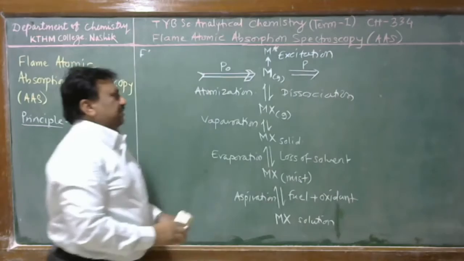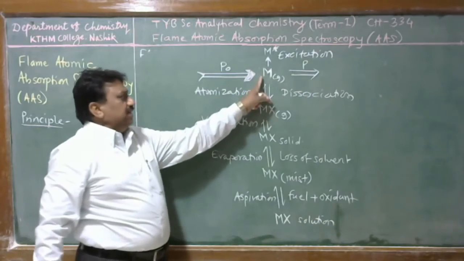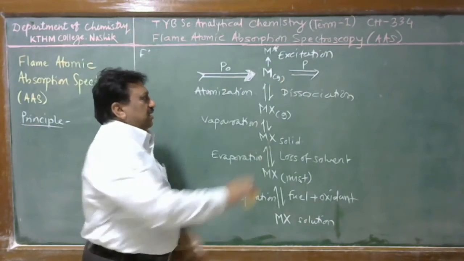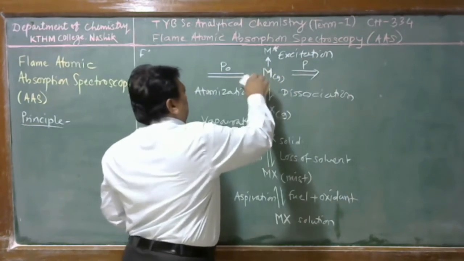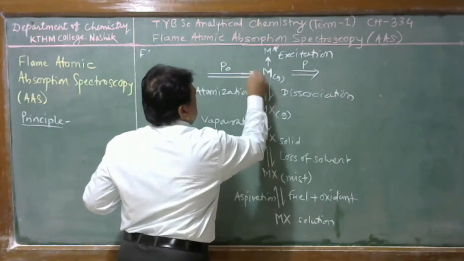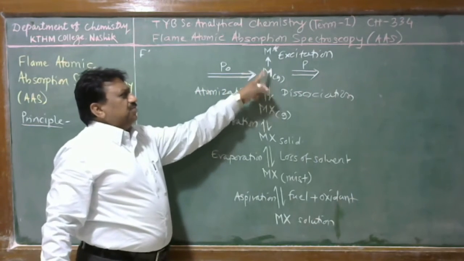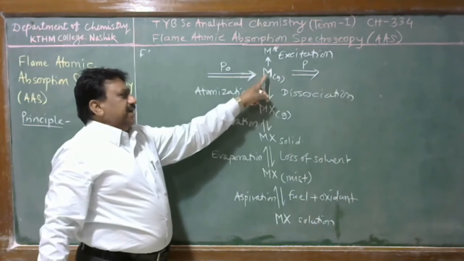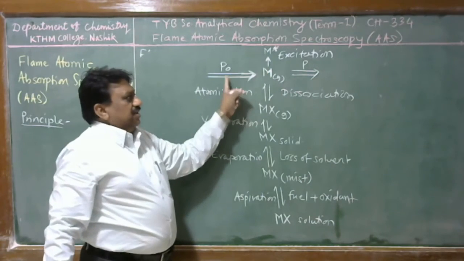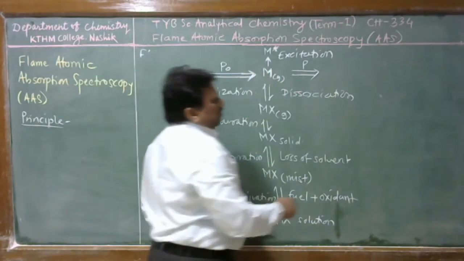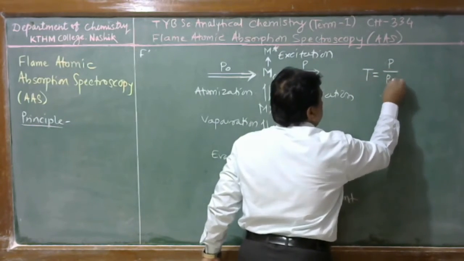Therefore, these gas phase atoms, which are initially in ground state, when irradiated with their own resonance wavelength, utilize a part of that radiant energy for their excitation. The radiant power utilized for this event is measured in the instrument as a transmittance, which is the ratio of P upon P0.